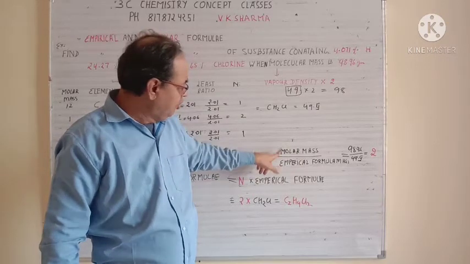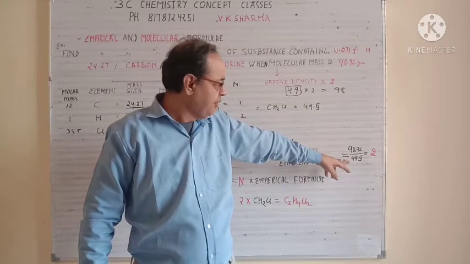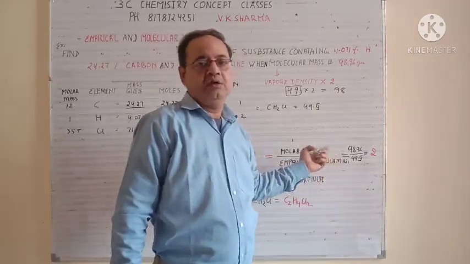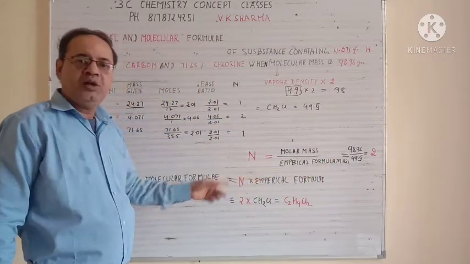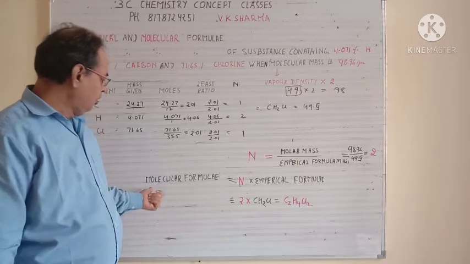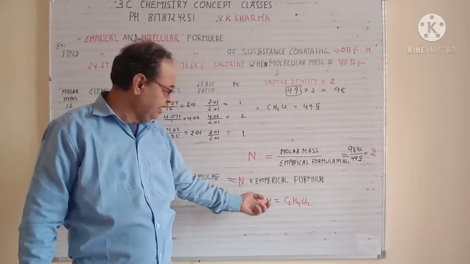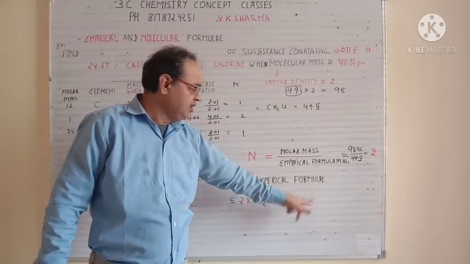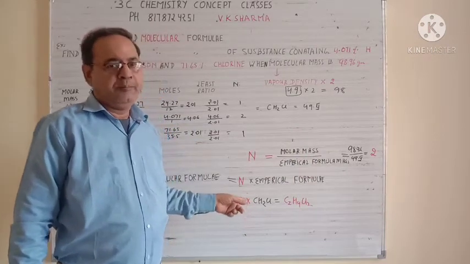So N is equal to the molar mass divided by the empirical formula mass. So 98.96 divided by 49.5 is equal to 2. So your N is 2. Now multiply this 2 with the empirical formula, and you will get your molecular formula. So the molecular formula is N into the empirical formula, which is 2 into CH2Cl. Multiply it, and you will get C2H4Cl2. So this is the way you will get your molecular formula.